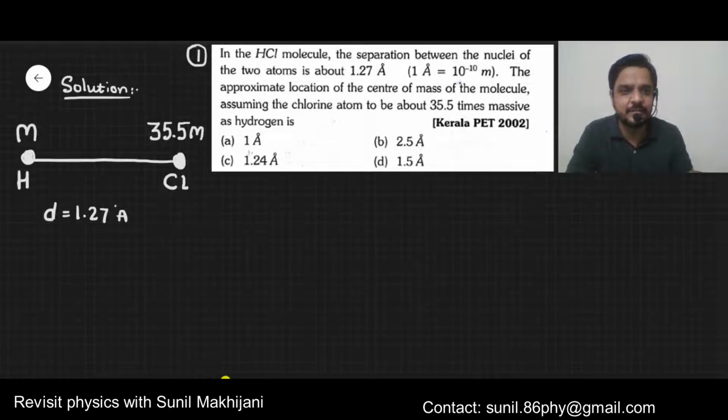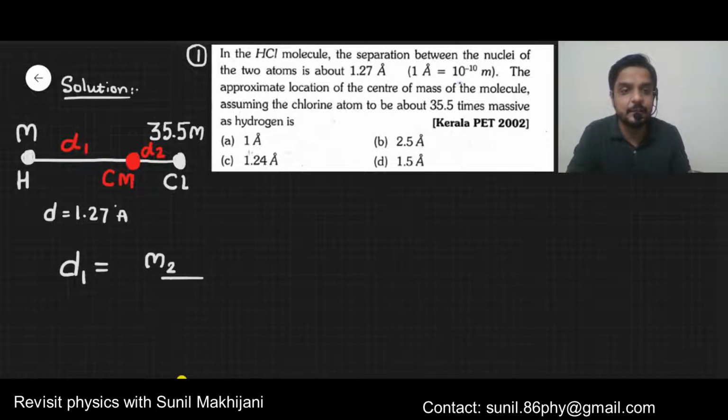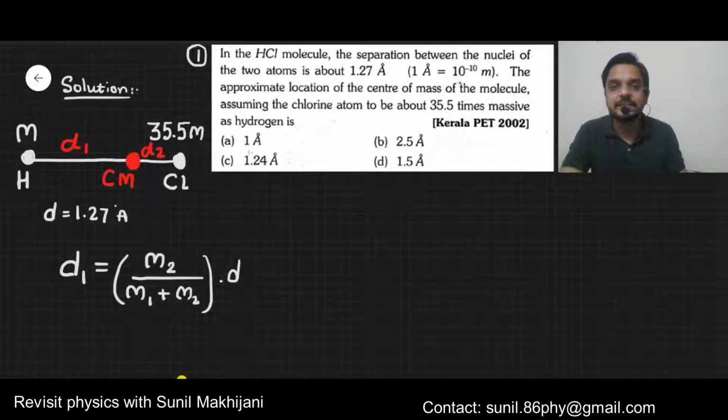Where is the location of center of mass? Obviously chlorine is heavier, so center of mass will be closer to the chlorine. Let's suppose the distance of center of mass from hydrogen is d1, and the distance of center of mass from chlorine is d2. So we need to find the distance of center of mass from hydrogen, let's say d1. You know what is the formula for d1? d1 is m2 divided by m1 plus m2, into d. You know this formula.